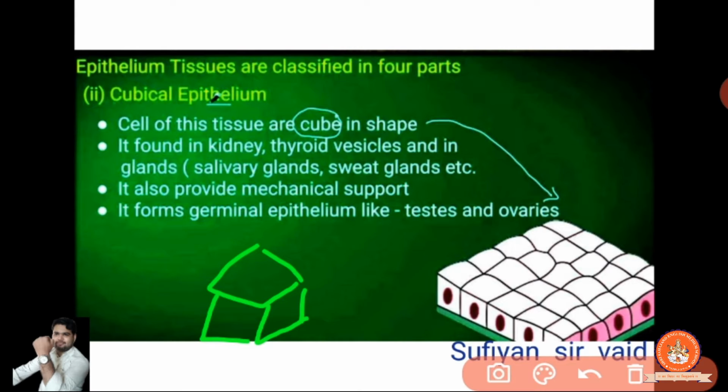Yeah, it looks like a cubic form. Clear? So the cells of this tissue are cubic in shape. You can observe it here. Then it is found in the kidney, thyroid vesicles, and in the glands. Thyroid vesicles are present in our neck.